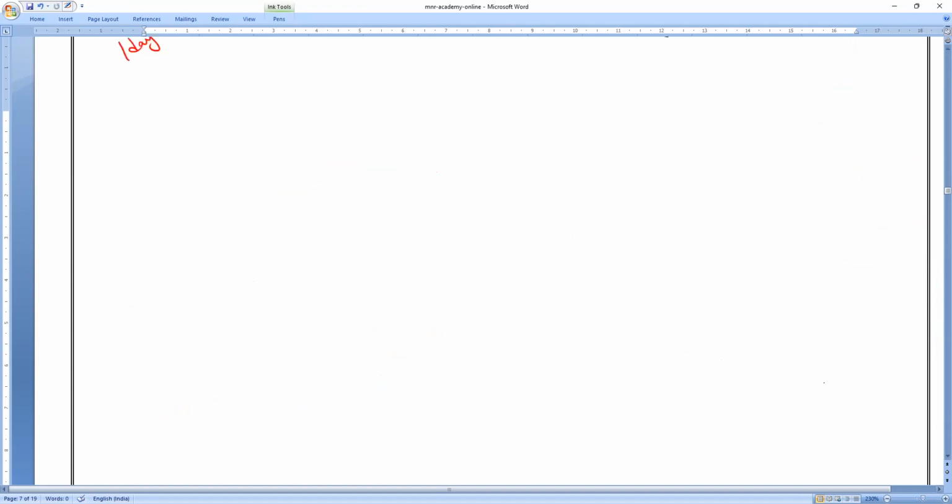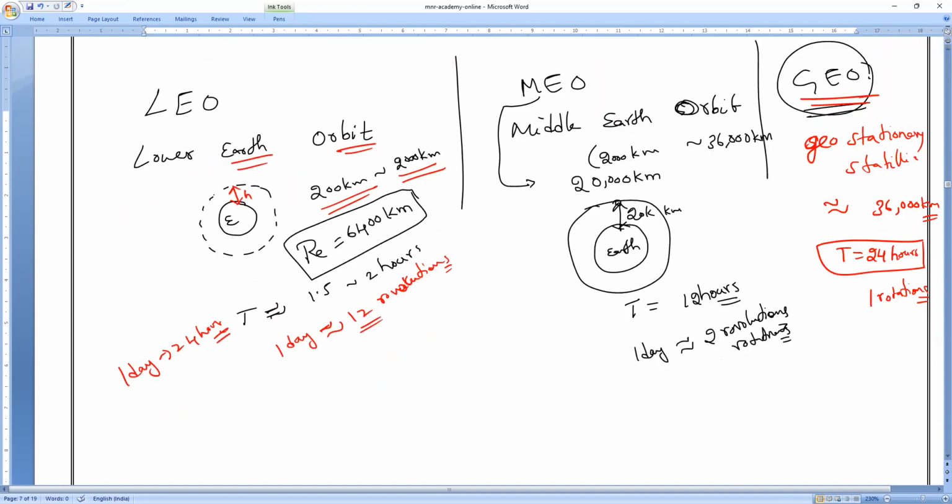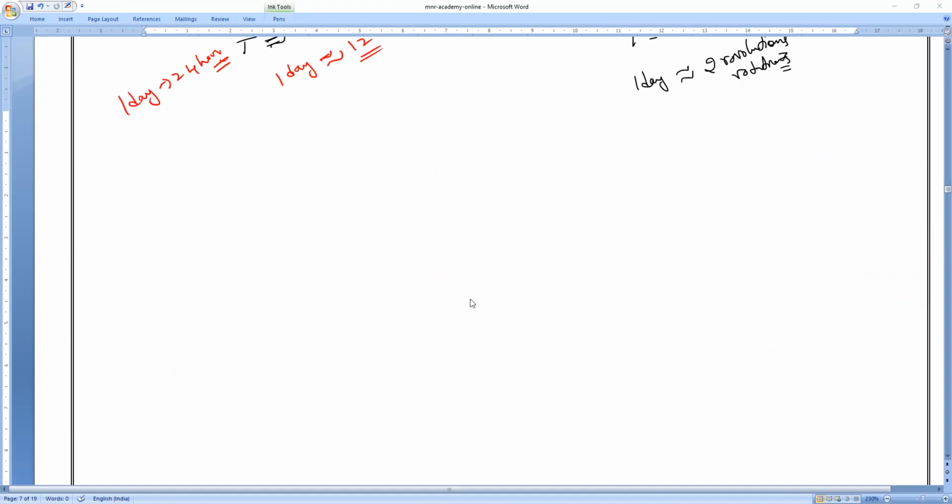So imagine like this, if you consider LEO, MEO, GEO satellites, then the moon. What about the moon? The moon is present at a very, very large distance away from the Earth, so it is more than that many kilometers.